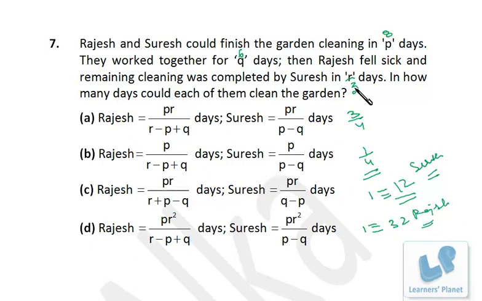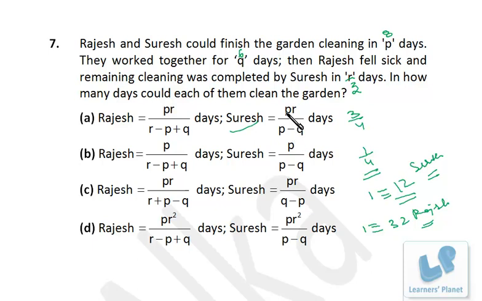Just put up the value of P, Q, R under options and just get the correct answer. Okay, so let's check for Suresh. PR, that means P into R, that is 24 by P minus Q. So 24 by 8 minus 6, that is 2. So 24 by 2, that's 12. So Suresh 12, that's correct, right?